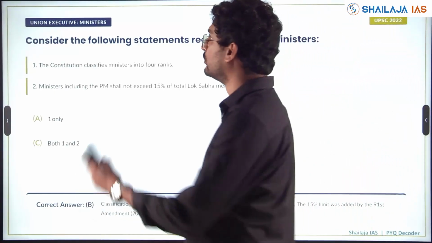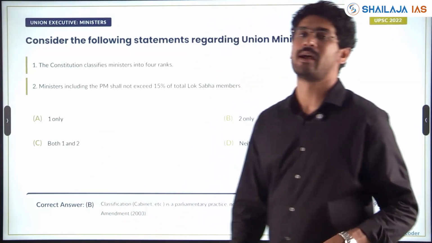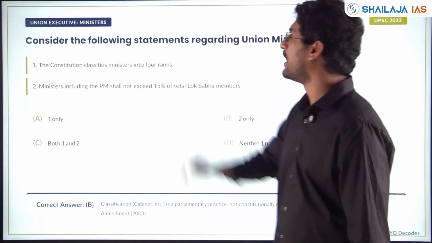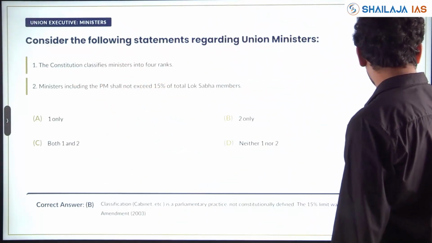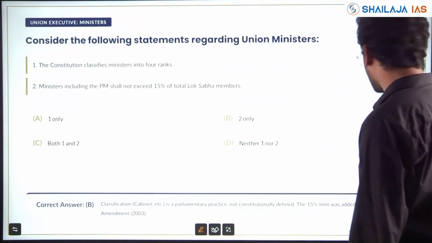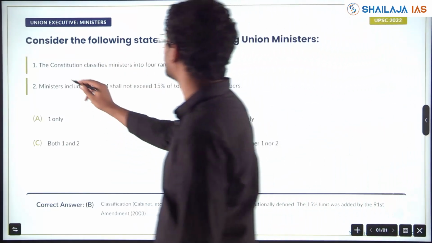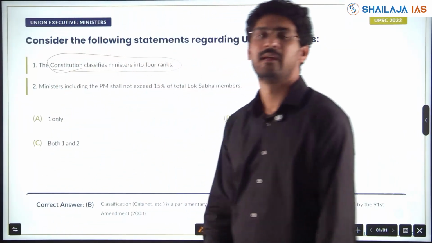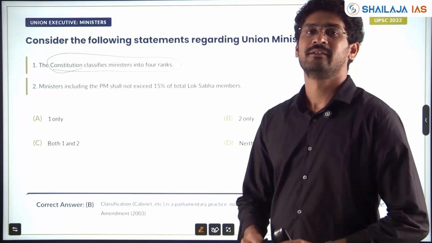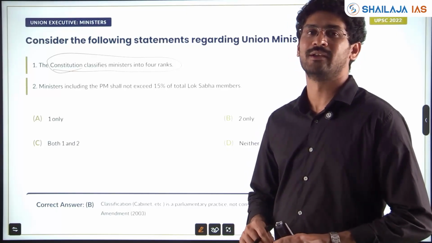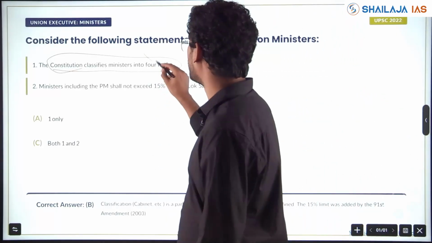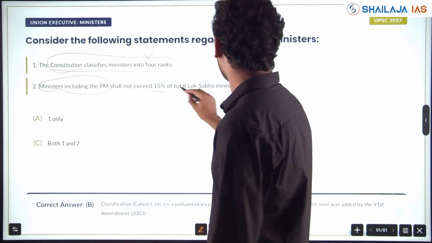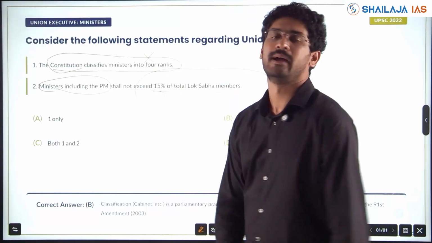Now, we'll see again Union Executive. We saw all the variety of questions asked in Parliament. We saw President in Union Executive. Now, Ministers in 2022. See, the theme is getting repeated again and again. The Constitution classifies ministers into 4 ranks. Classifies complete details. Will the Constitution give? Will it define? No. Ministers, including PM, shall not exceed 15% of the Lok Sabha.